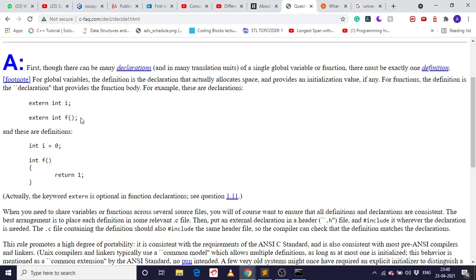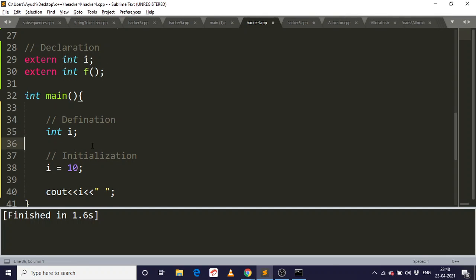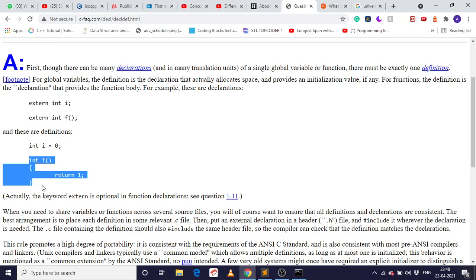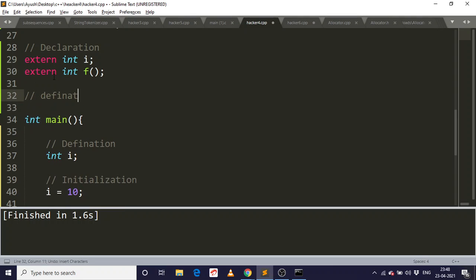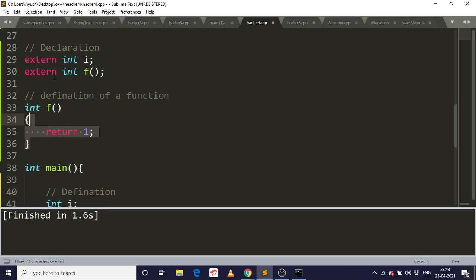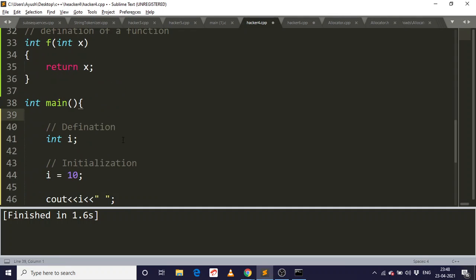So for a function, we can do extern f. Suppose this. So this is the declaration of a function. So what's the definition of the function? Like this is the definition of the function. We can also declare it here. So it's like this. This is the definition of a function. If it's taking an integer argument, we will use int x, and let's suppose it's returning the variable x. So this is the definition of a function. So yeah, like this is how it's happening.